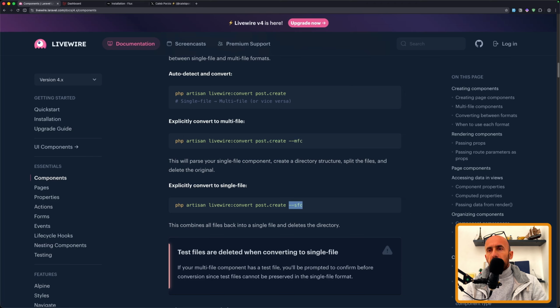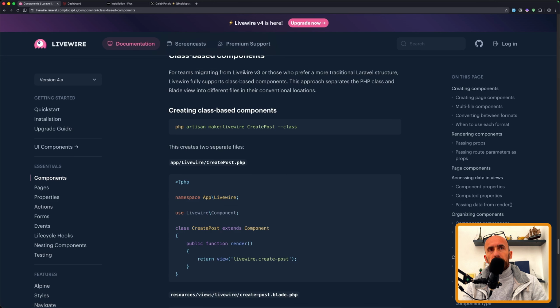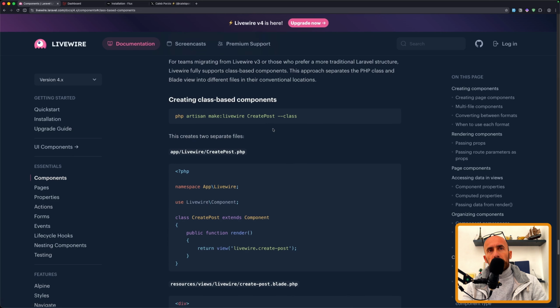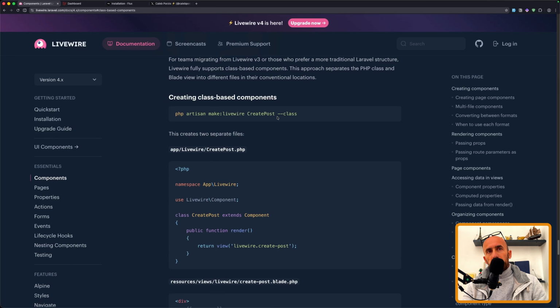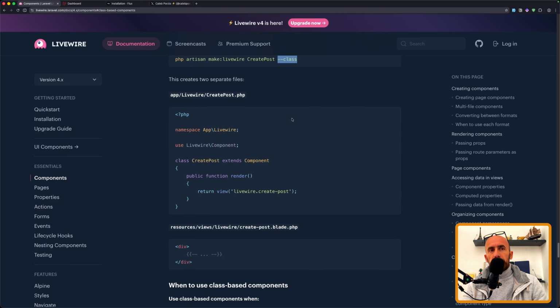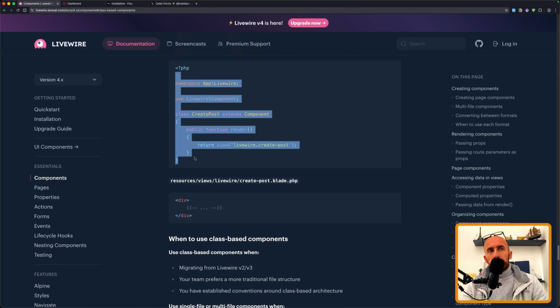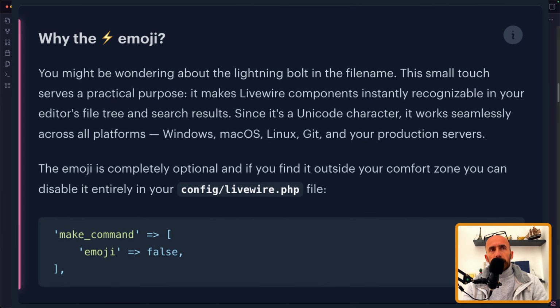But also we have class-based components, what we have learned in v3, sorry, by saying make Livewire the component name and dash class, and it's going to create a traditional class and Blade. See that lightning bolt emoji? That's now the default for new Livewire components. You can instantly tell a Livewire component from a regular Blade component in your file tree. So small detail but huge impact. If you don't like this emoji, you can disable it in the config file. But that's it, just to see that you have it in here.